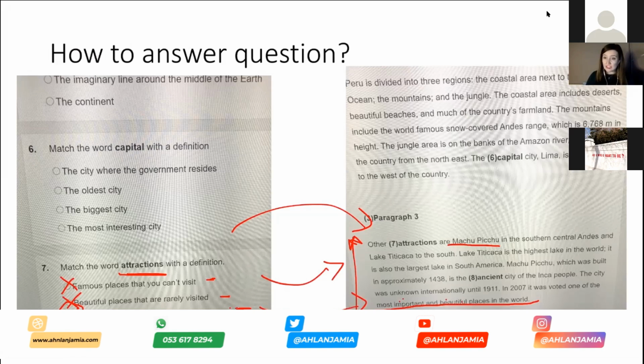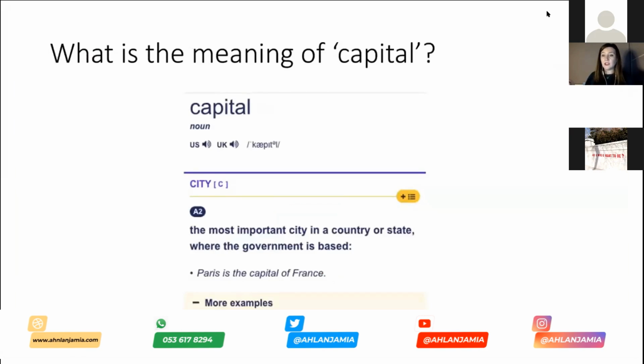Now, before we go into the exam, we can obviously practice trying to look at how we can learn the vocabulary. And one of the ways we can do that is by looking at a dictionary. Now, a really helpful dictionary online is the Cambridge Learners Dictionary. This is where this page is from for you. So we've got the word capital that we looked at before. Now underneath, we've got noun, which will tell us the part of speech that it is. We've got this little part here. As I told you before, you can press those and that will give you the pronunciation of the word.